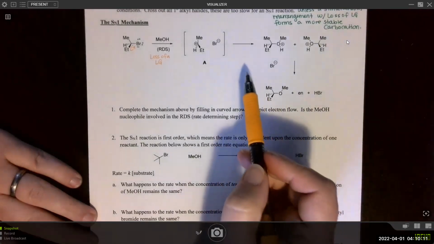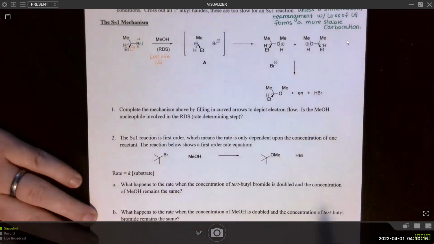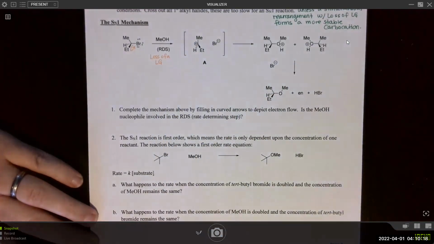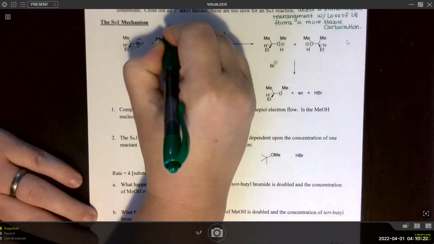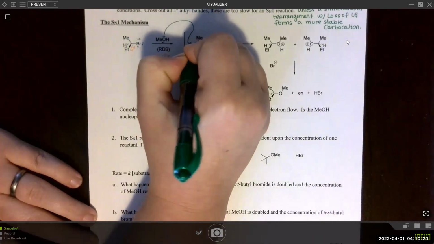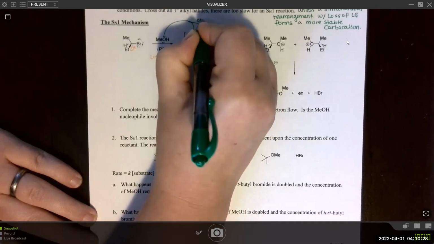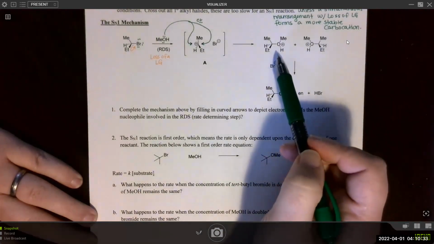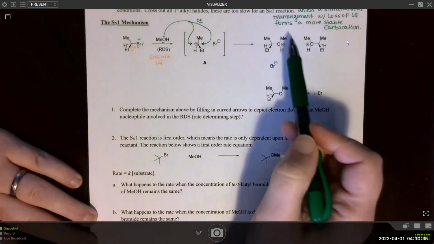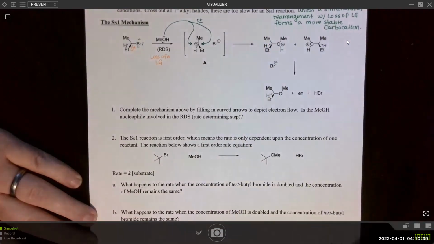And then the nucleophile, which is methanol, can come in and attack this from either side with equal probability. So we can have it come in and attack this way or this way. And because it can attack from both sides, we can get both the retention of configuration product and the inversion of configuration product.